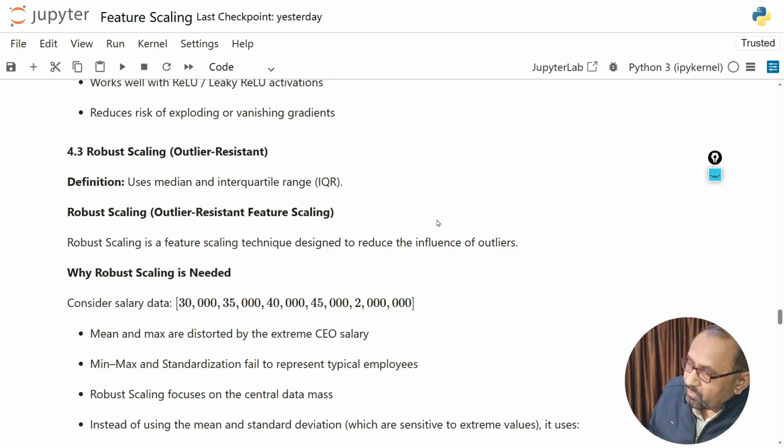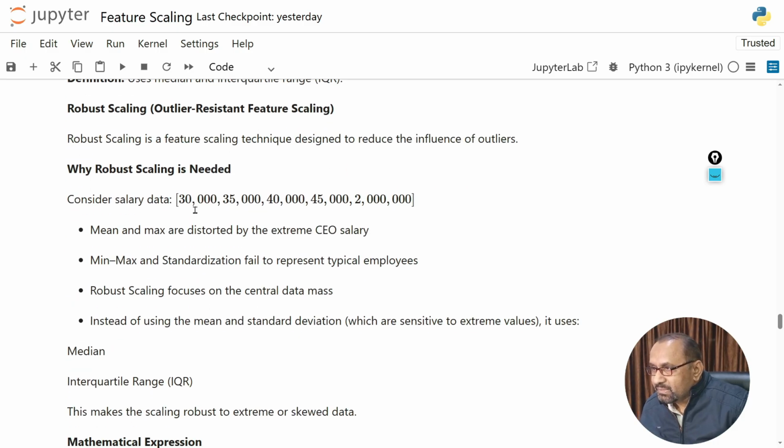Okay, or outlier resistance. Definition: use the median and interquartile range, IQR. Robust scaling is a feature scaling technique designed to reduce the influence of outliers. Okay, robust scaling is needed. Consider that the data we have is 30,000, 35,000, 40,000, 45,000, and you can see 2 lakh, 2 crore, 20 lakh. So this is the data set, and the mean and maximum are distorted by the extreme CEO salary. Min-max scaling and standardization fail to represent typical employees.